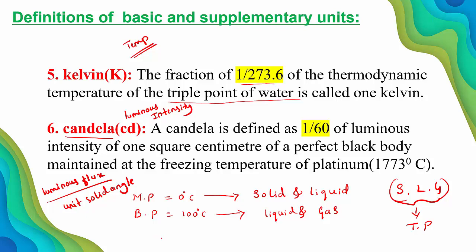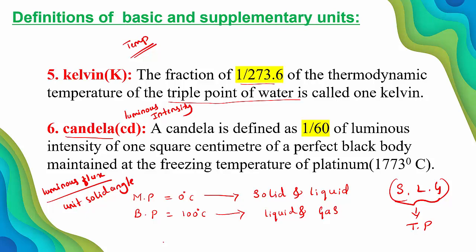Flux means flow. Here, when a ray of light is traveling, it has its own intensity, that means brightness. When we measure that intensity per unit solid angle, then we can take it as luminous intensity, and candela is its unit.